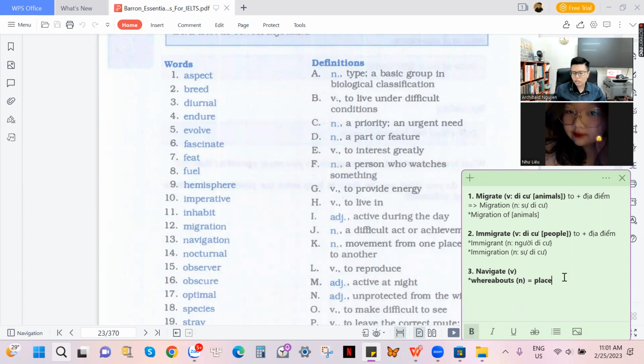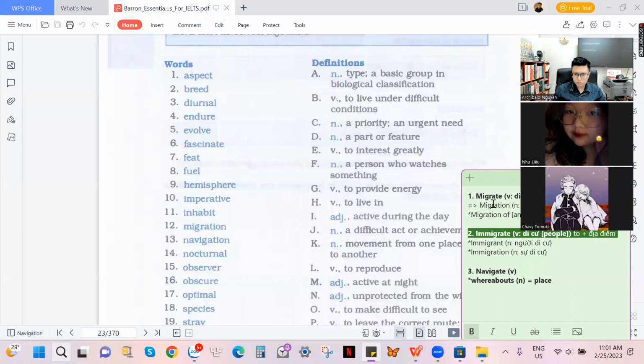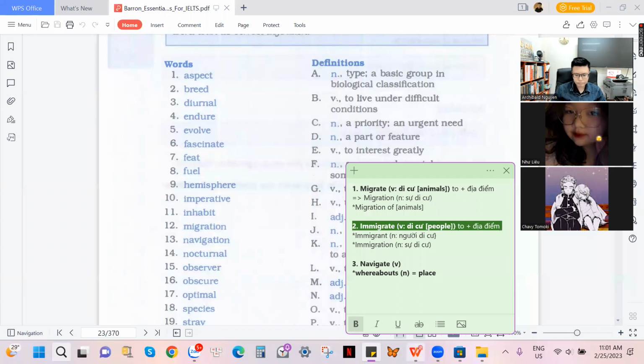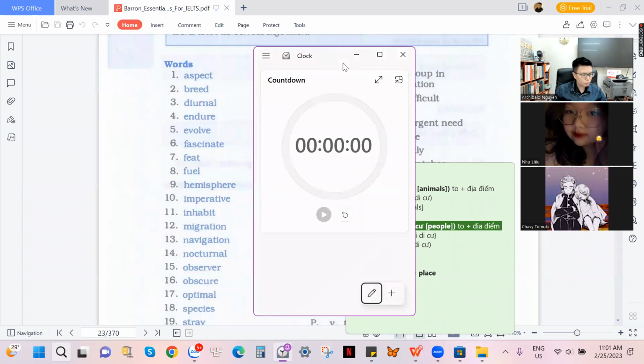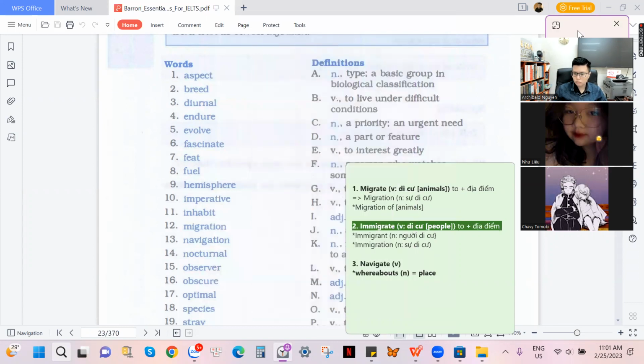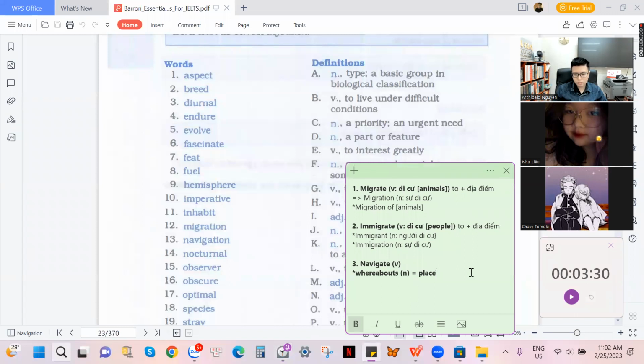Right now I need to hear from Bom. Bom, please show me your examples for word number 1 and word number 2. Bom, can you show me an example for word number 1 and word number 2? Please be quick. Hello, Bom. When we are waiting for Bom, too much time is wasted. We need to go on with our lesson.